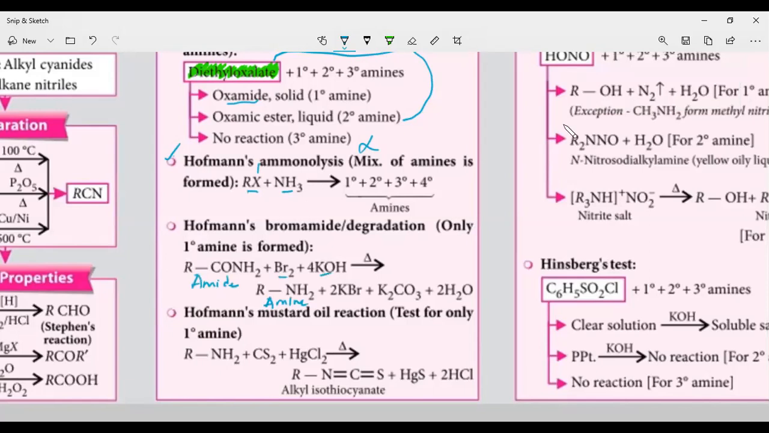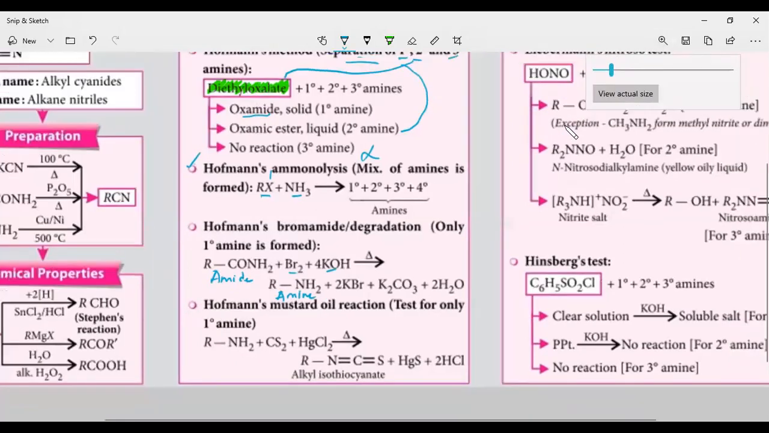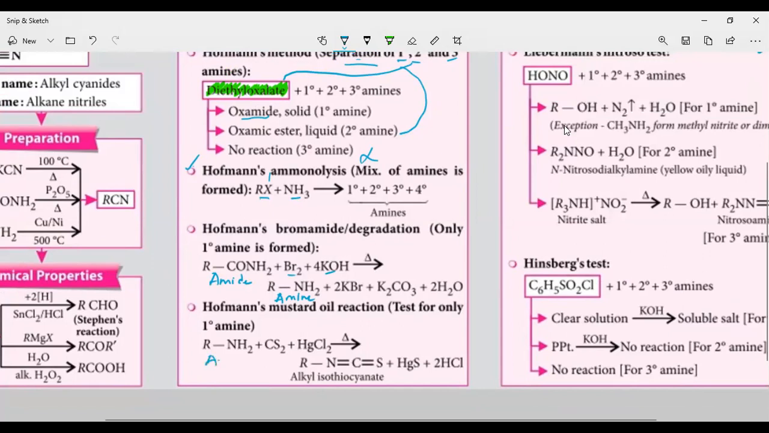And we have another reaction called Hoffman's mustard oil reaction. In this reaction, we take an amine, and the amine is reacted with carbon disulfide in the presence of mercury chloride. And we are heating this mixture of amine, carbon disulfide, and mercury chloride. We are going to get a compound called alkyl isothiocyanate.